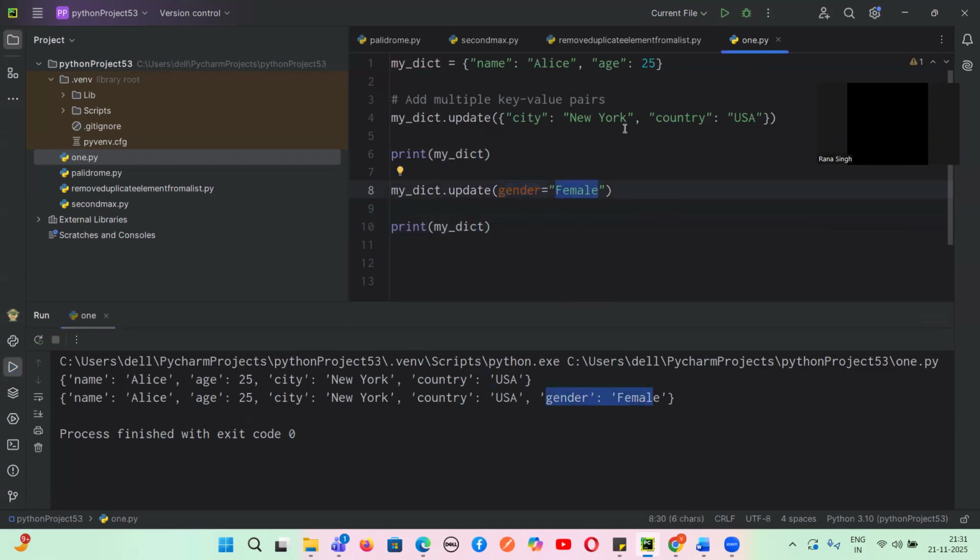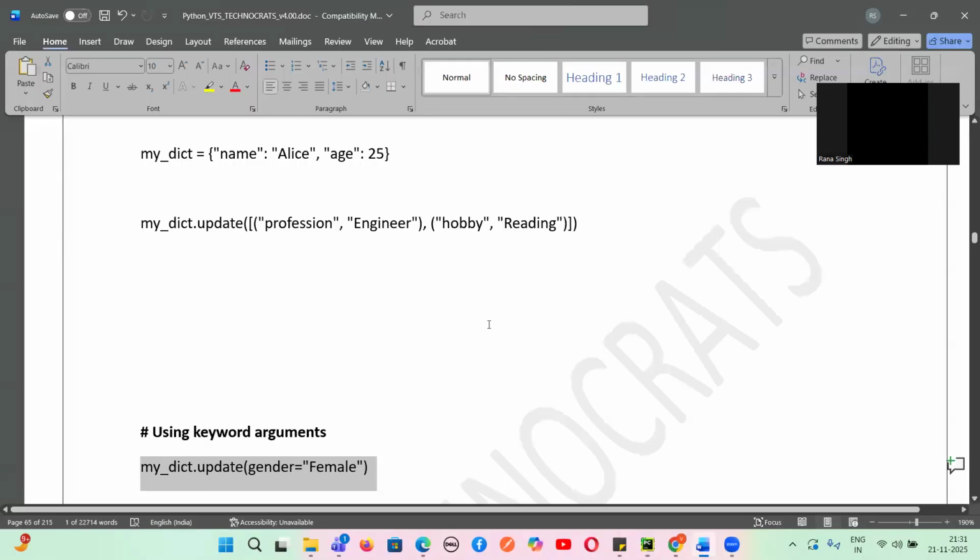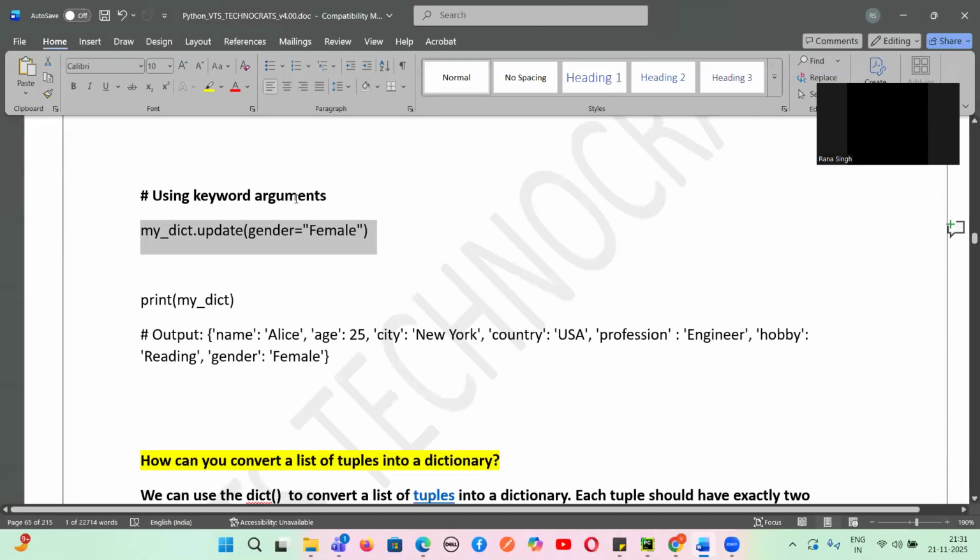One is update(key value, key value, key value), where you're writing in a dictionary format. The other is you can give key equals value, and you can update the value using the keyword argument, key and the value.